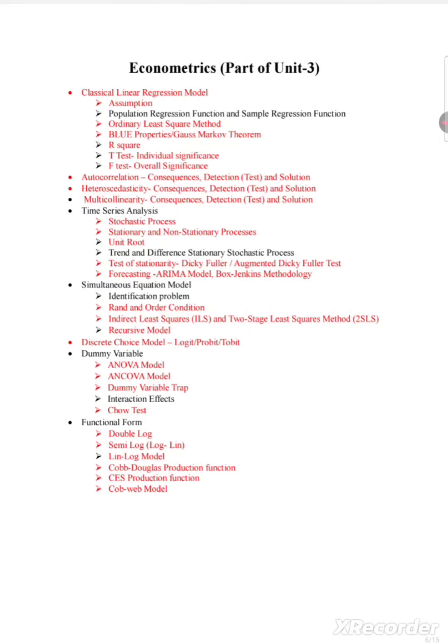Next, the discrete choice models, which have been asked for the past few years: Logit, Probit and Tobit models. Then dummy variable, ANOVA model and ANCOVA model. The dummy variable trap is again an important and repeated question.